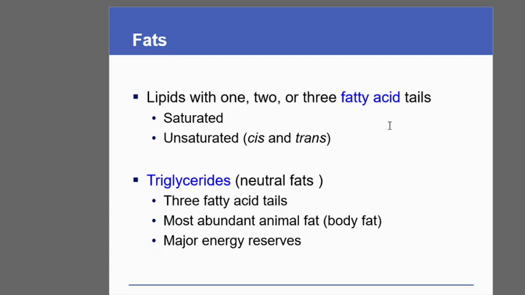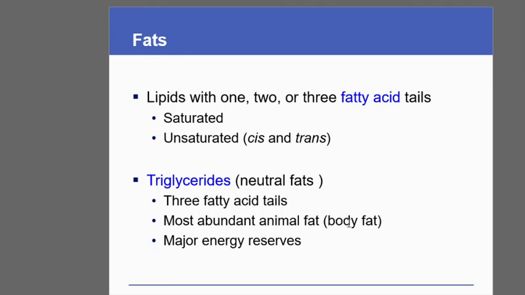Lipids with one or two or three fatty acid tails can be saturated fatty acids, meaning without double bond characteristics, only joined by single bonds. Fatty acids can also be unsaturated fatty acids. That unsaturated structure can be cis or trans, meaning it can acquire a chair structure or a boat structure. Triglycerides are the simplest type of lipids. They are neutral fats. Three fatty acid tails are joined over there, so we can have the example of glycerol.